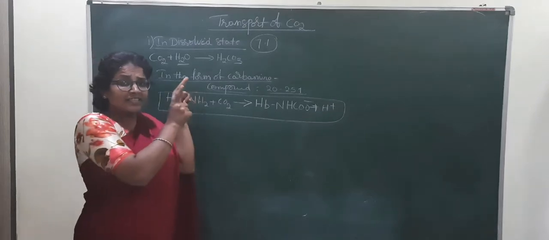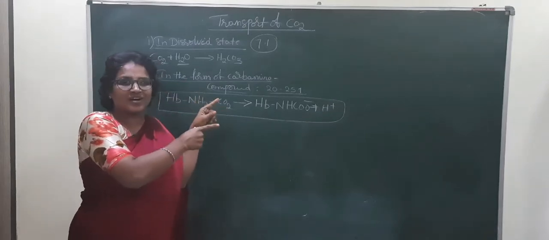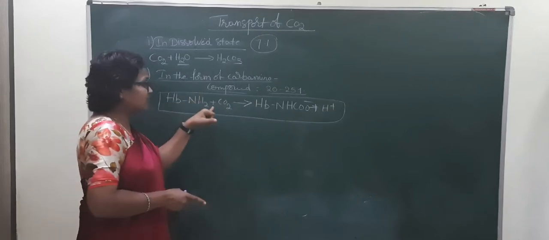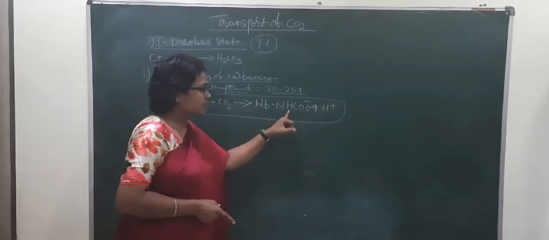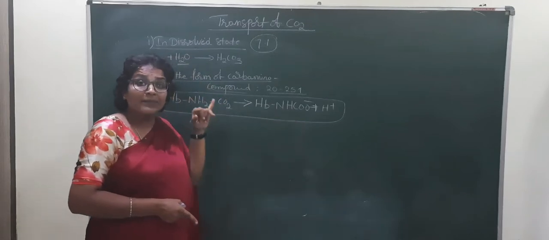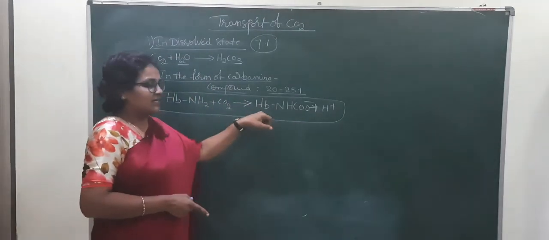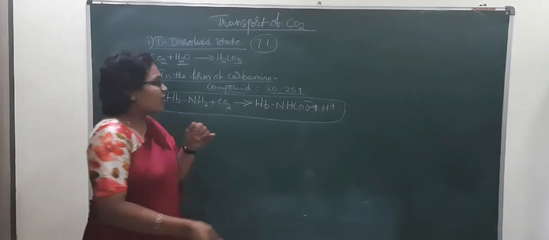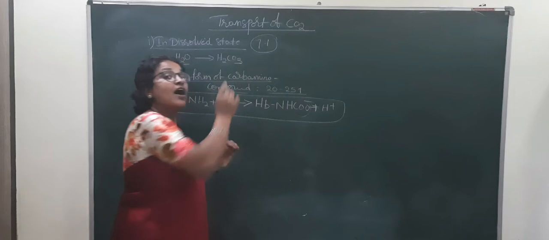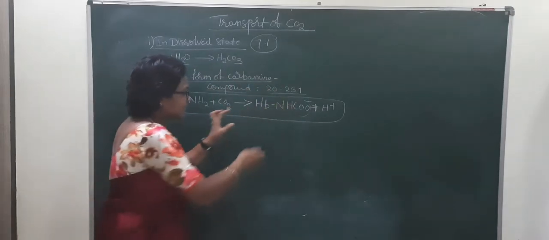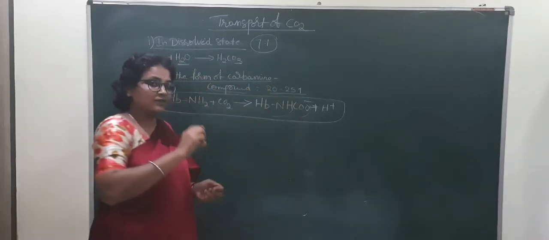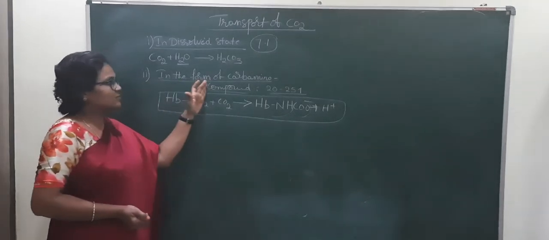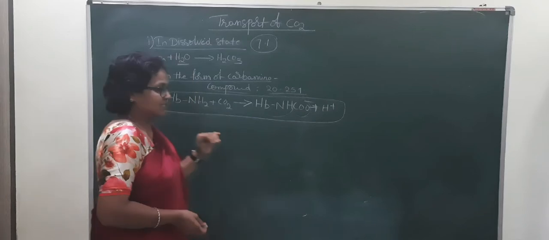That's why at the tissues the partial pressure of carbon dioxide is high, so the hemoglobin combines with carbon dioxide and leads to the formation of carbamino hemoglobin. And when it comes to the alveoli, there is a dissociation of carbon dioxide from this hemoglobin and CO2 enters into the alveoli. Like that the transport of carbon dioxide takes place.